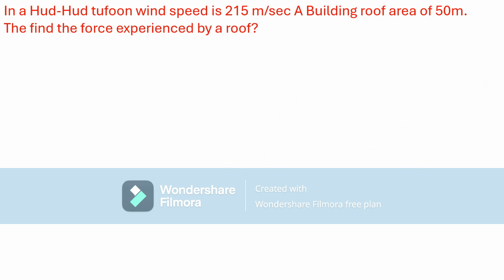Let's do another example. Here, the velocity of the wind in Hudhud cyclone, wind speed is 215 meter per second. The building roof area is 50 meter square, right? Find the force experienced by the roof. If we neglect the thickness of the roof, H2 minus H1 is neglected, approximately 0, right?